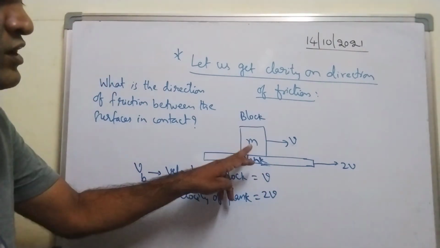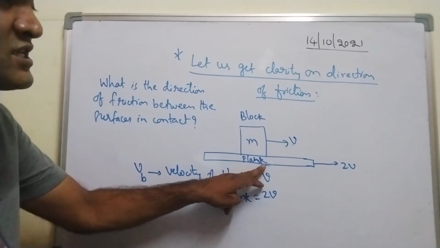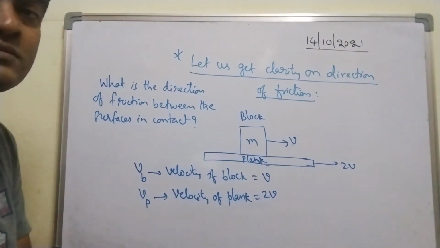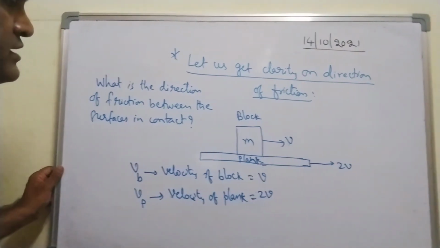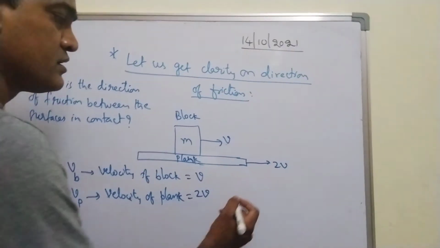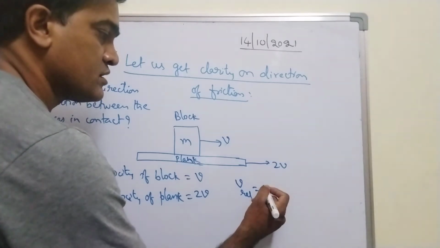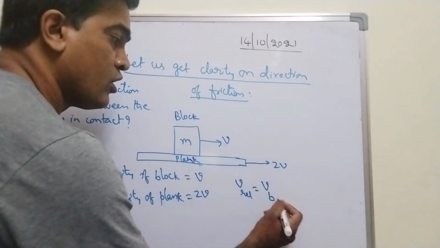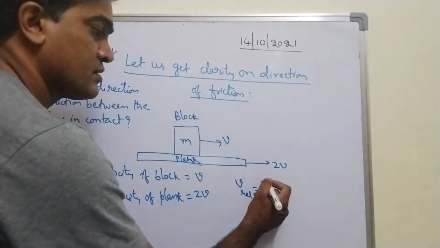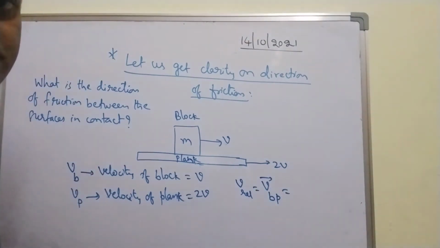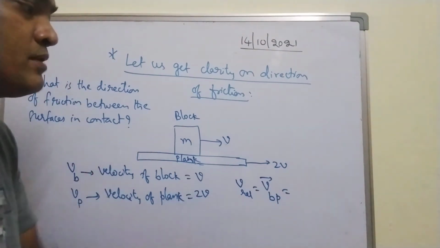So with what velocity is this block moving with respect to the plank? That is the relative velocity. Relative velocity is nothing but the velocity of block with respect to plank. I am writing a bar over it.